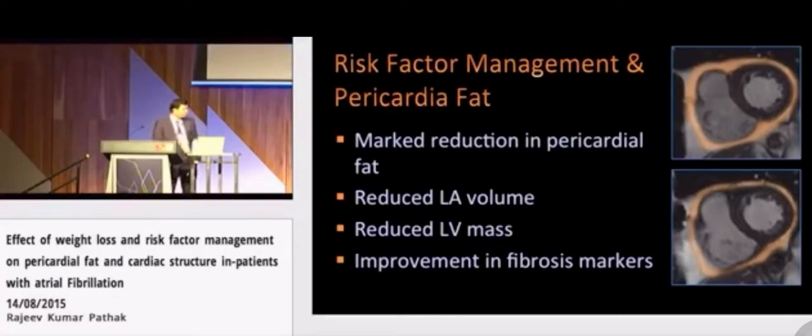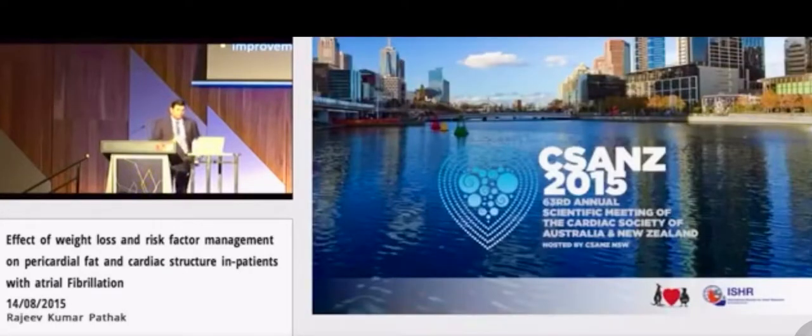In conclusion, Mr. Chairman, ladies and gentlemen, risk factor management leads to a marked reduction in pericardial fat volume. We see a reduction in left atrial volume, left ventricular mass, and improvement in fibrosis markers. These findings highlight the pivotal role of risk factor management in overall management of atrial fibrillation, particularly in the strategy of rhythm control. Thank you for your attention.